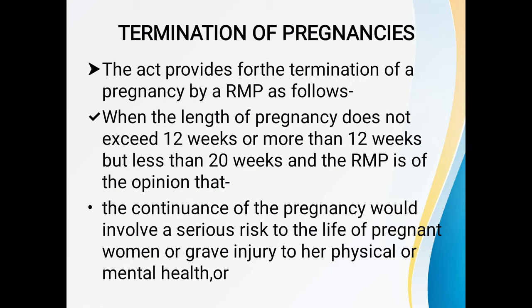Where any pregnancy occurs as a result of failure of any device or method used by any married woman or her husband for the purpose of limiting the number of children, the anguish caused by such unwanted pregnancy may be presumed to constitute grave injury to the mental health of the pregnant woman. In determining whether the continuance of pregnancy would involve a risk to the life of the pregnant woman or grave injury to her physical or mental health, account may be taken of the pregnant woman's actual or reasonable foreseeable environment.